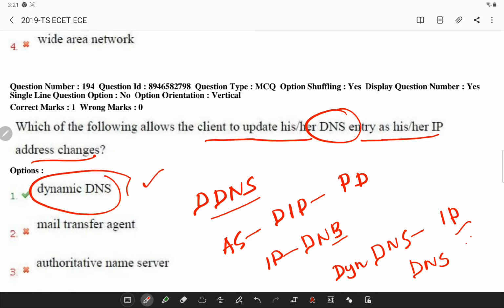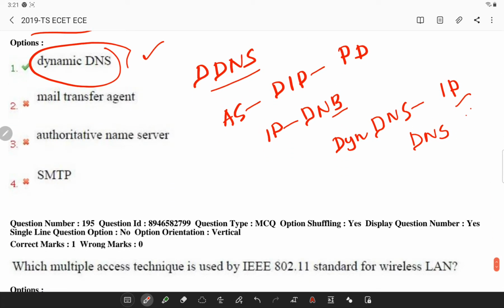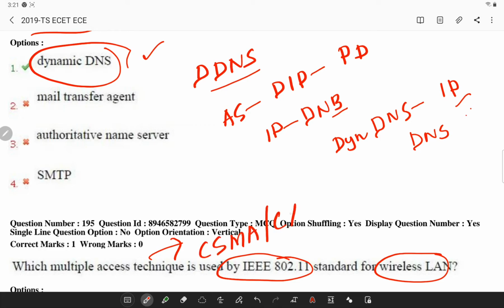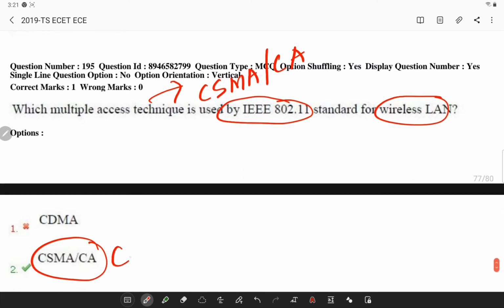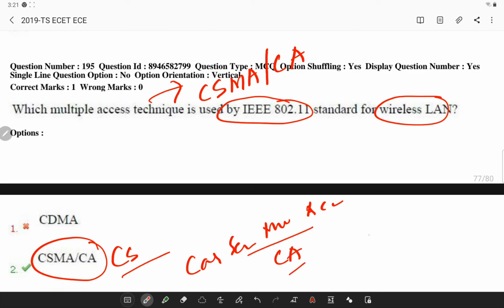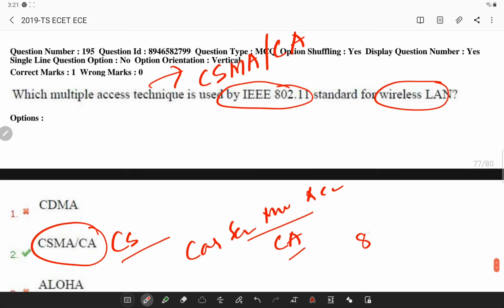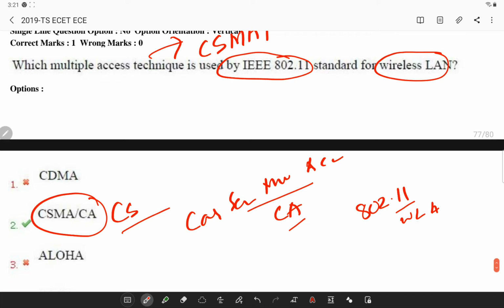Next, which multiple access technique is used by the 802.11 standard in wireless LAN? This question was also asked last year. Basically, CSMA collision avoidance, carrier sense multiple access collision avoidance, is the technique used. CSMA/CA is used in the IEEE 802.11 standard for wireless LAN, and this is a protocol for carrier transmission in these networks.